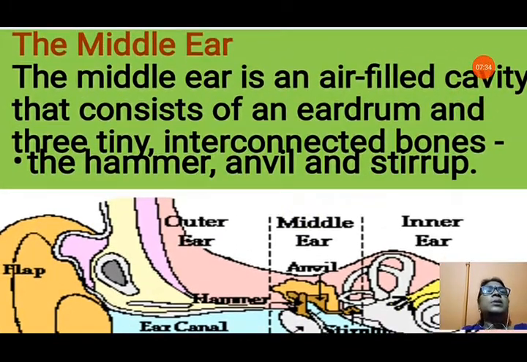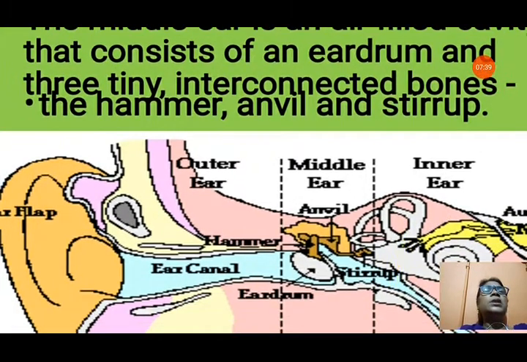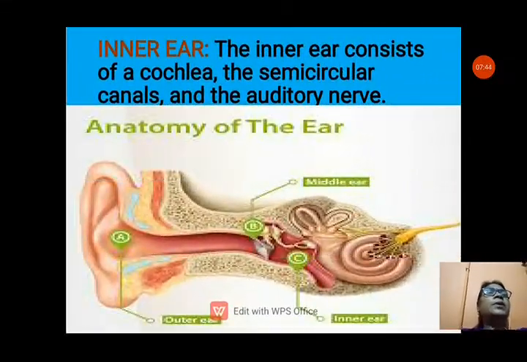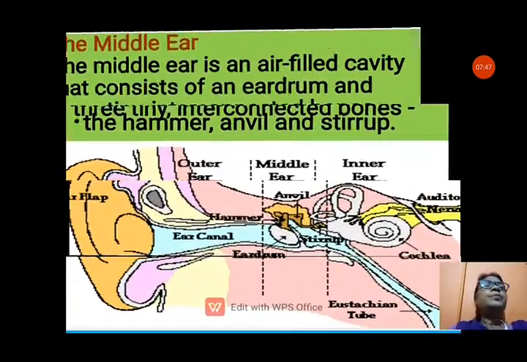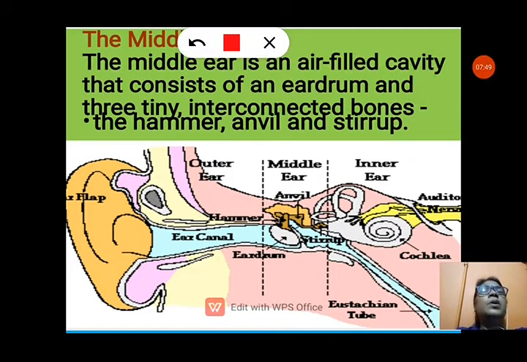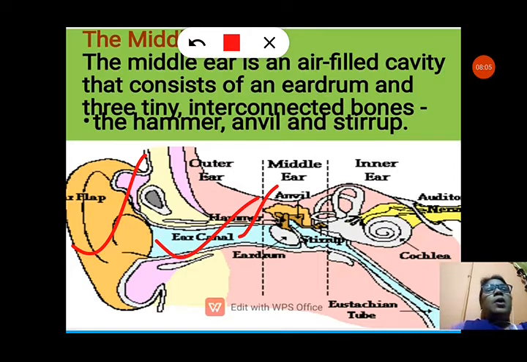The middle ear is an air filled cavity that consists of an eardrum and three tiny interconnected bones, the hammer, anvil and stirrup. It is very clear in this picture. All the parts are very clear, you can see nicely. The pinna and ear canal are in the outer ear. After that, in the middle ear you can see the hammer, anvil and stirrup. These bones are present here.